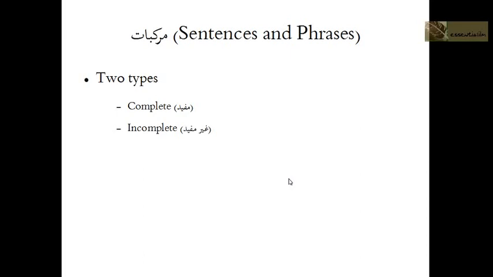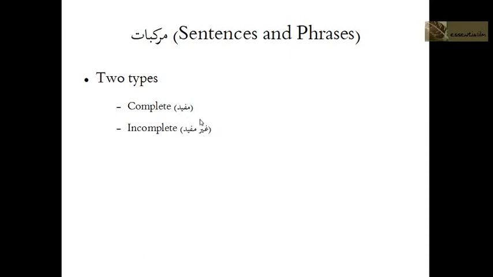Inshallah, in this lesson we will be covering murakkabat, which are sentences and phrases. There are two types of murakkabat. There is the complete one, which is called mufid, and there's incomplete, غير مفيد. So a murakkab mufid and murakkab غير مفيد.